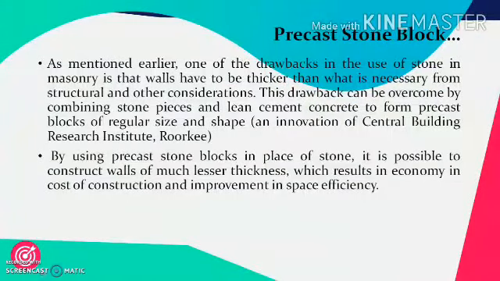Precast stone blocks. As mentioned earlier, one of the drawbacks in the use of stone masonry is that walls have to be thicker than what is necessary from structural and other considerations. This drawback can be overcome by combining stone pieces and lean cement concrete to form a precast block of a certain regular size and in a particular shape. This is particularly an invention of the Central Building Research Institute, Roorkee. This product has been defined by these people.